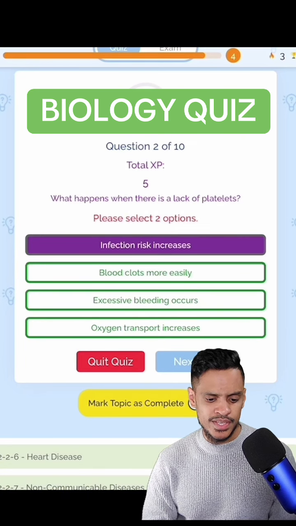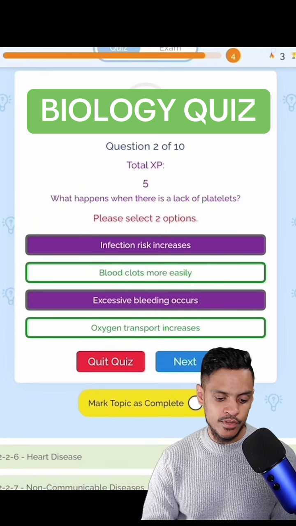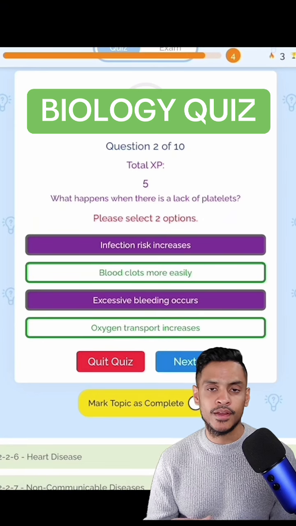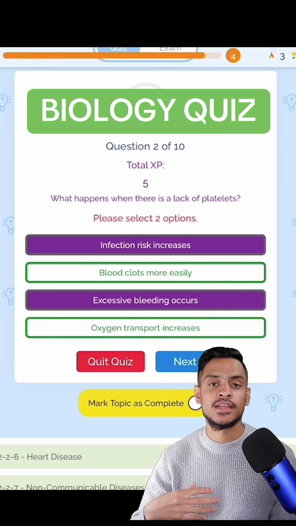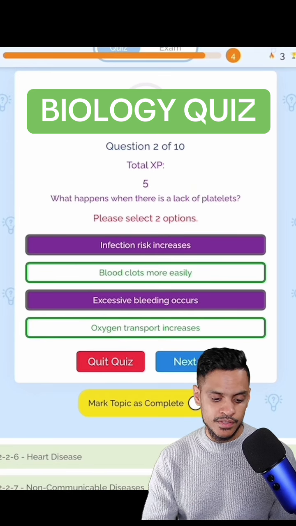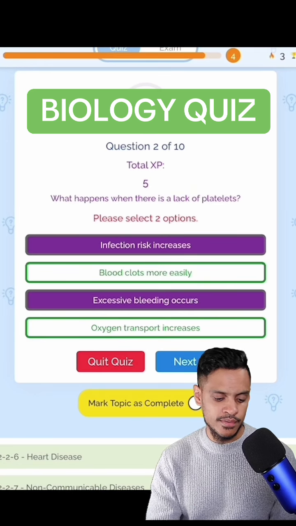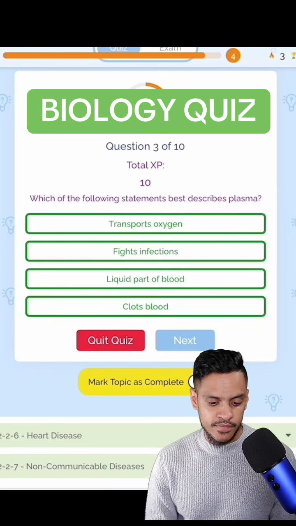Blood clots more easily? No, it doesn't clot more easily. Excessive bleeding occurs? Yes, if you don't heal your cuts. If your cuts don't heal fast enough, then you're going to get a lot of bleeding occurring. So it'd be those two. Oxygen transport increases? No, that would be it. It's the first and second one.